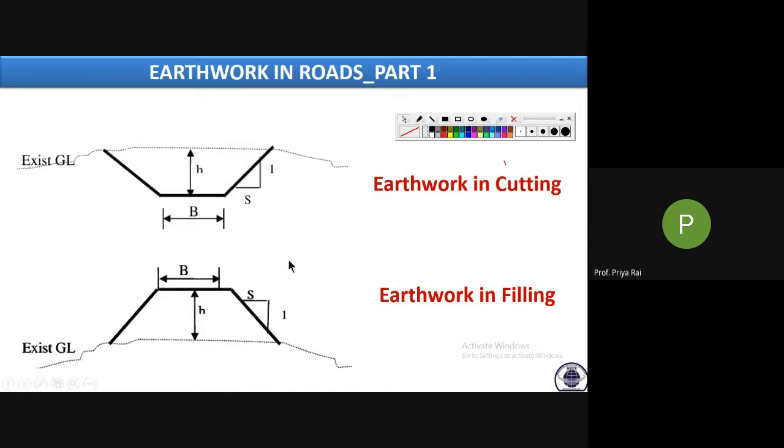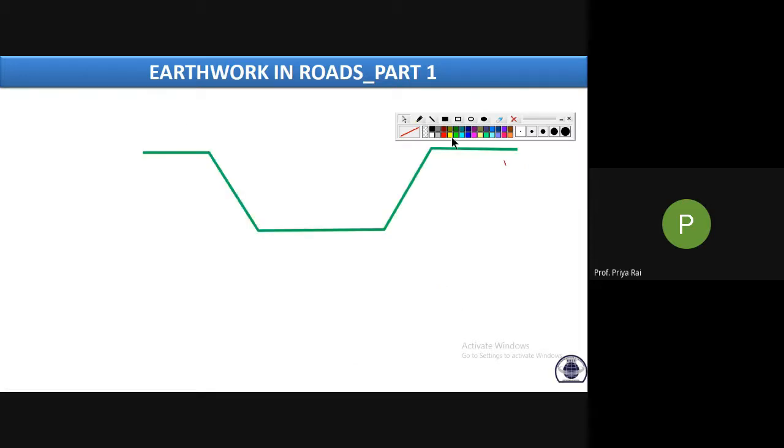Now comes the earthwork. Earthwork is what? Is it volumetric work or areal work or linear work? Which item of work? It comes under volumetric. That means we have to calculate the volume in meter cube. Okay, so we have to estimate the volume of the earthwork.